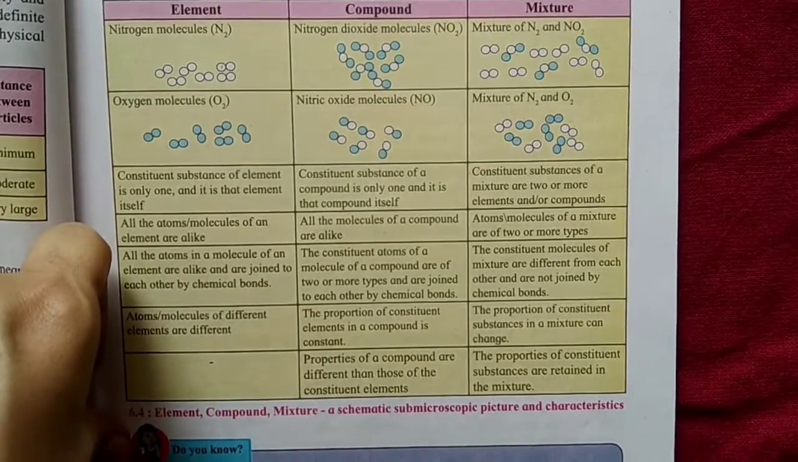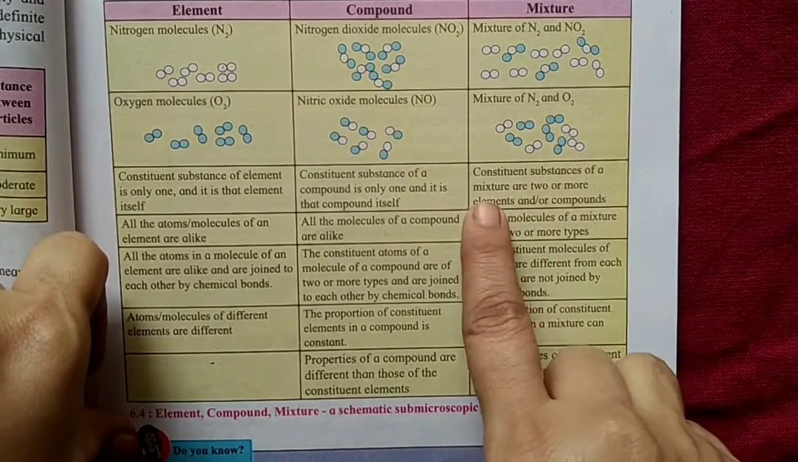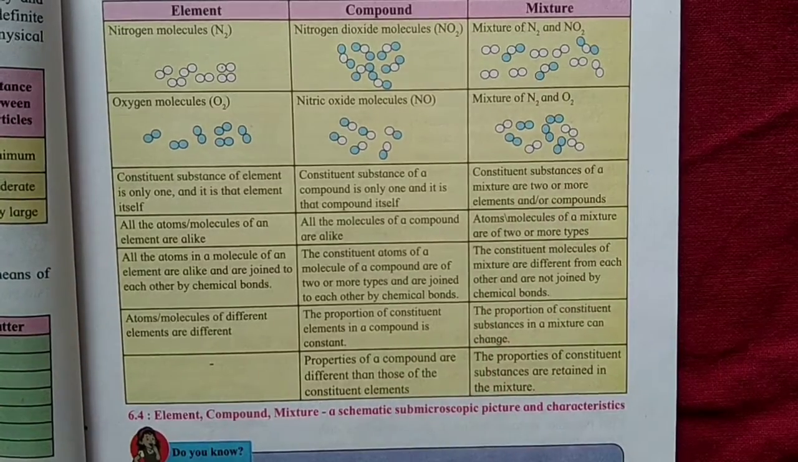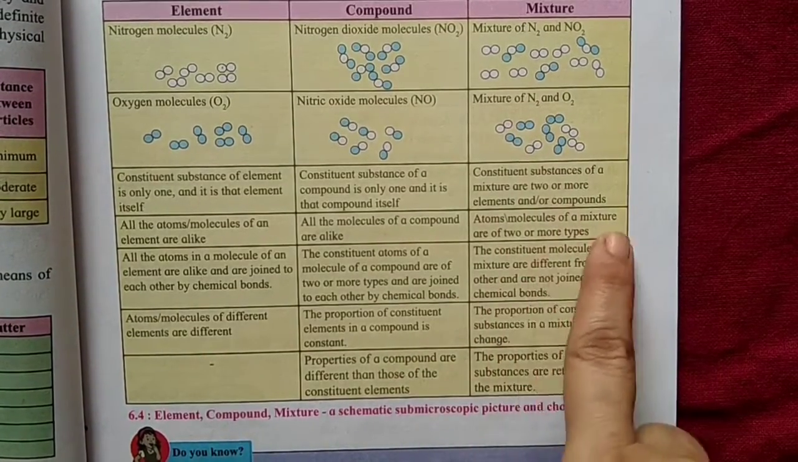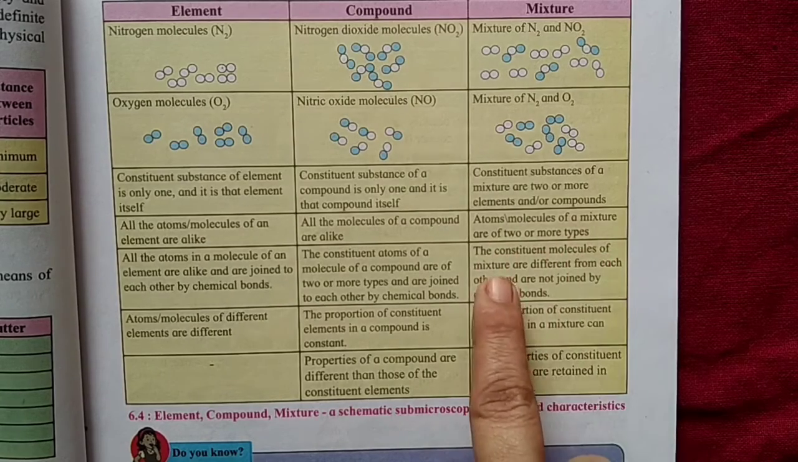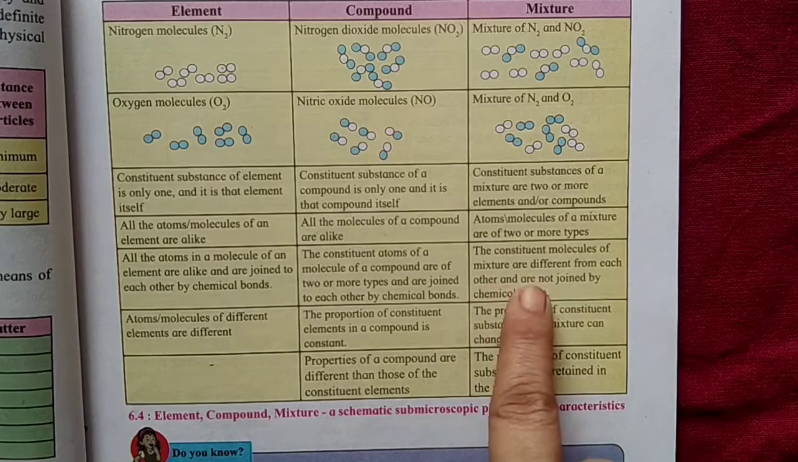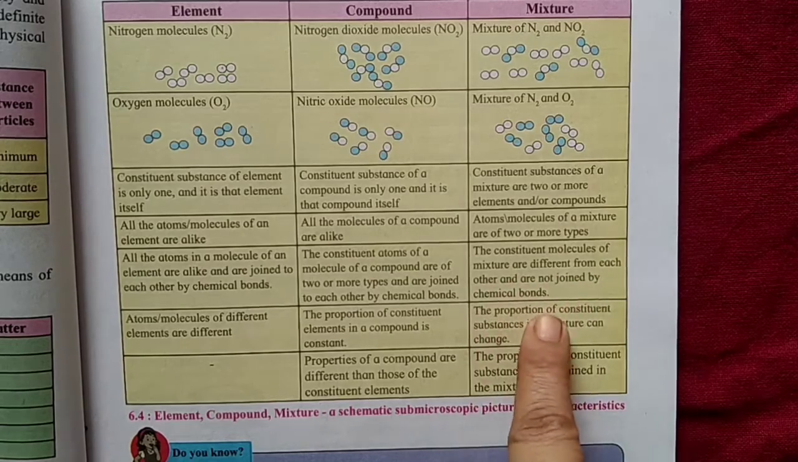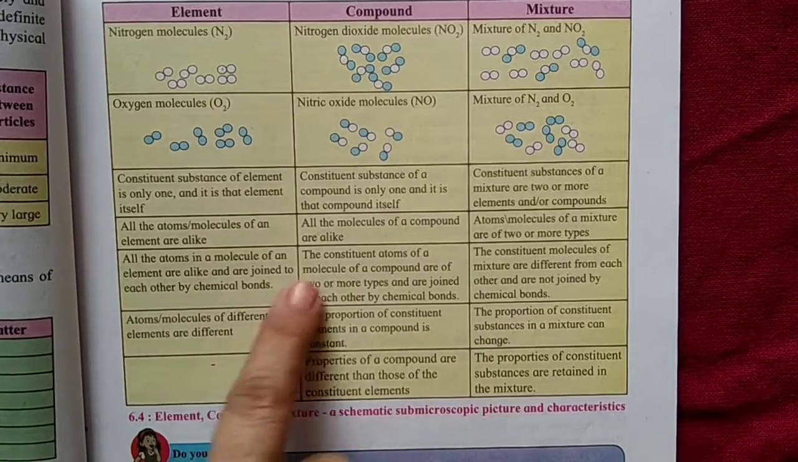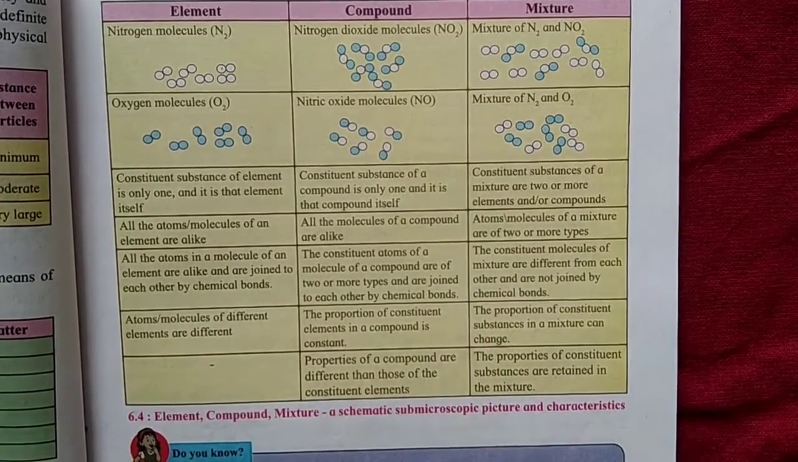Now here, mixture. What is there in a mixture? Let us see. Constituent substances of a mixture are two or more elements or compounds. So a mixture has two or more than two elements or compounds. The atoms or molecules of a mixture are of two or more types. The constituent molecules of a mixture are different from each other and not joined by chemical bonds. They are not joined by chemical bonds. Here in both places they are joined by chemical bonds. Here they are not joined by chemical bonds.